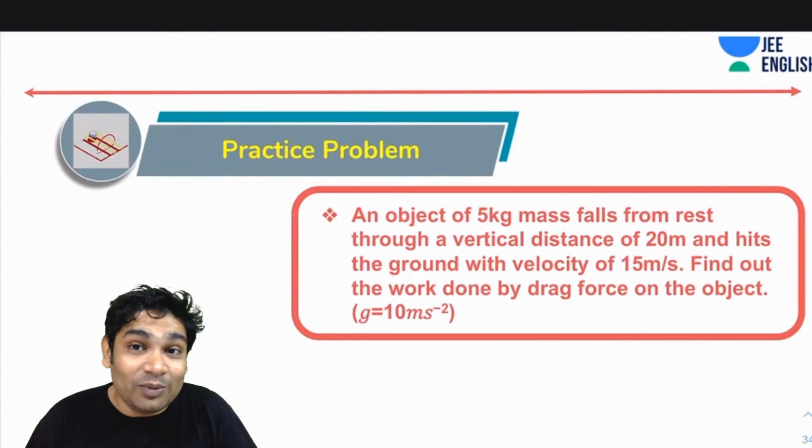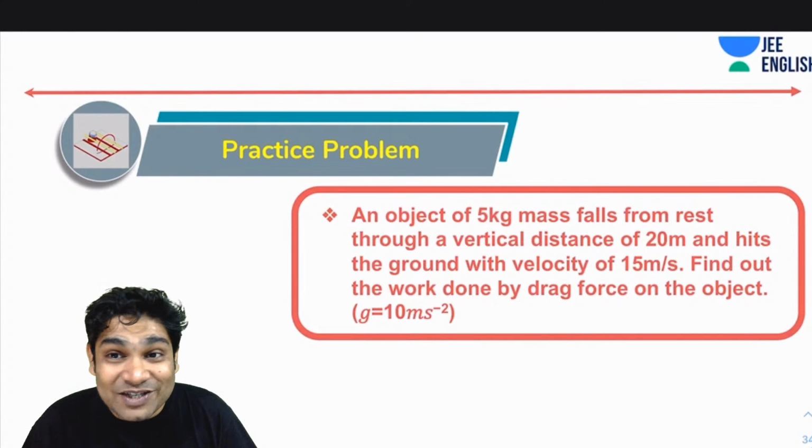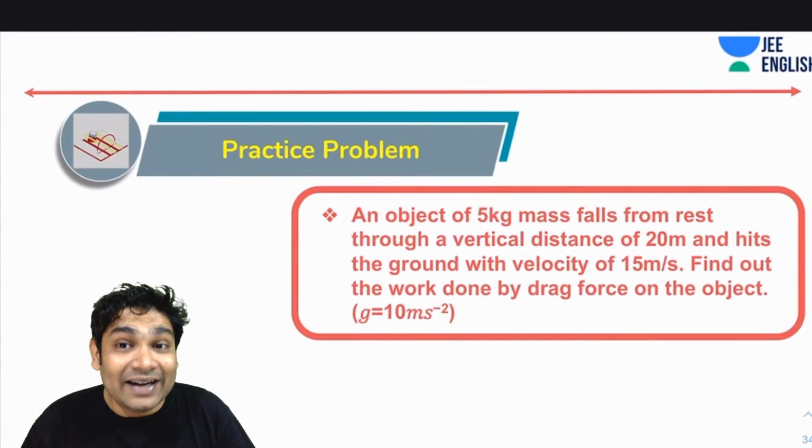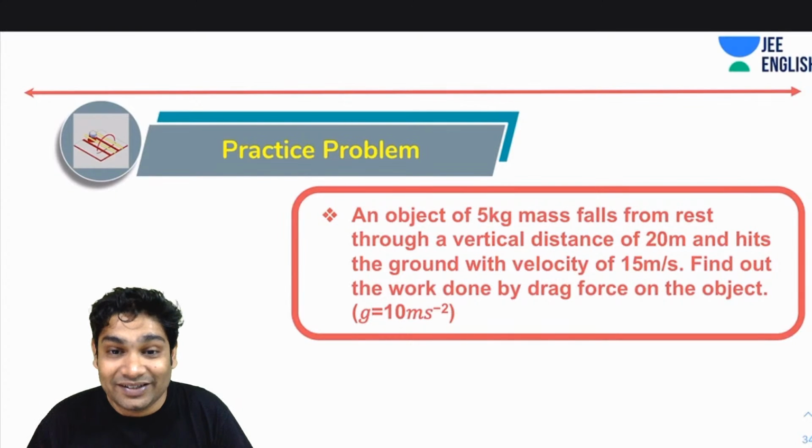So let's try another problem. An object of 5 kg mass falls from rest through a vertical distance of 20 meters and hits the ground with a velocity of 15 meter per second. Find out the work done by drag forces on the object.